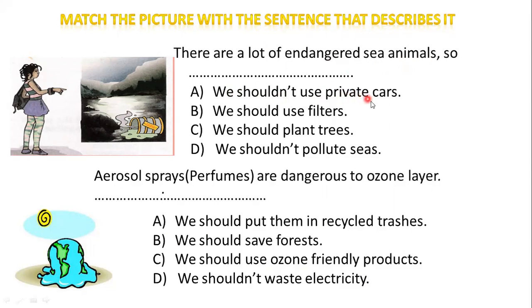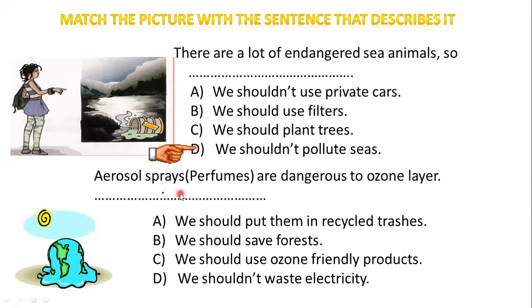So we shouldn't use private cars. We should use filters. We should plant trees. We shouldn't pollute seas. Very good. It is D. We shouldn't pollute seas. Let's move to the next one.